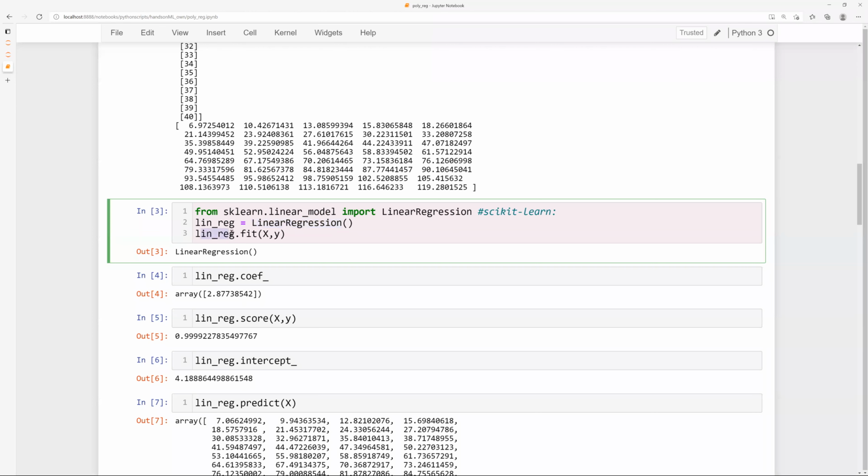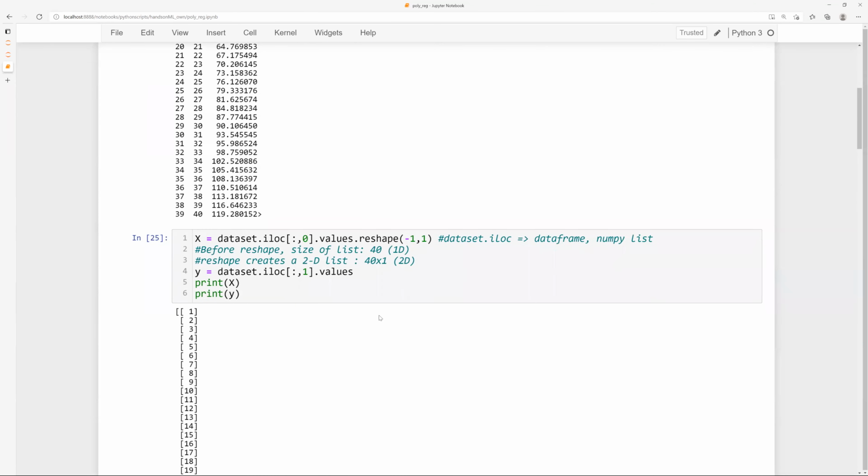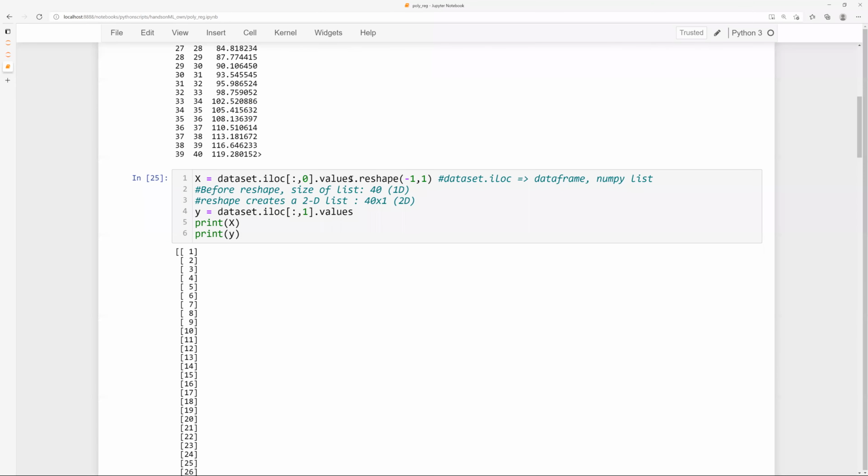Okay. So when I call for this particular object, I'm calling a function called fit. What is this going to do? Anybody? It is going to fit my data to this particular function, whatever the way it is going to fit. So let me do one thing. Let me remove this reshape from here, and let us see what happens in this case.